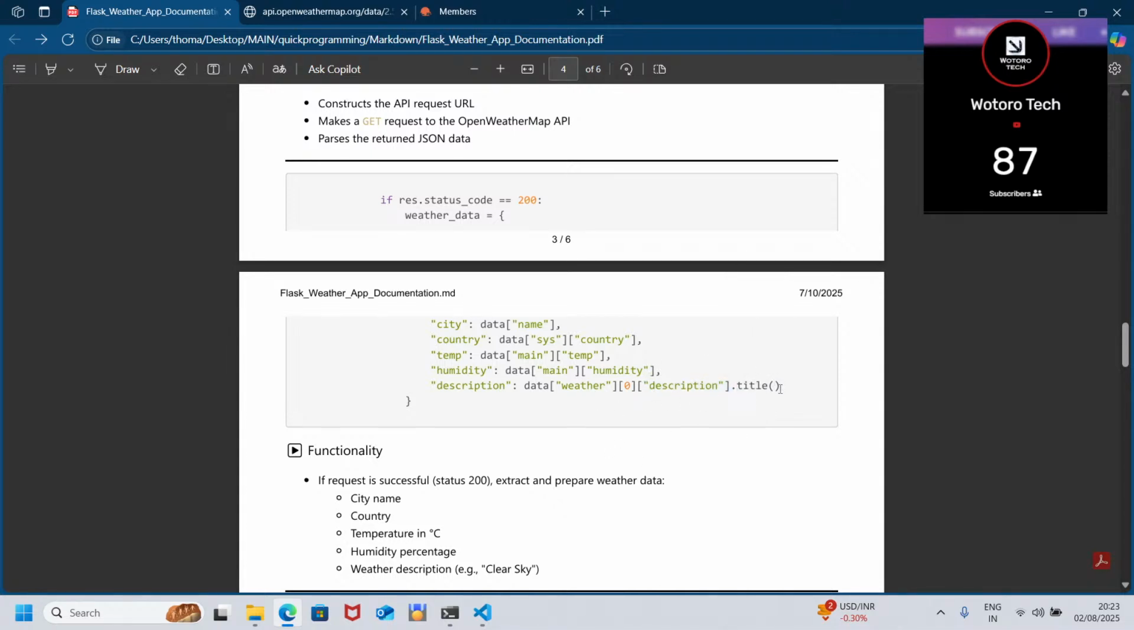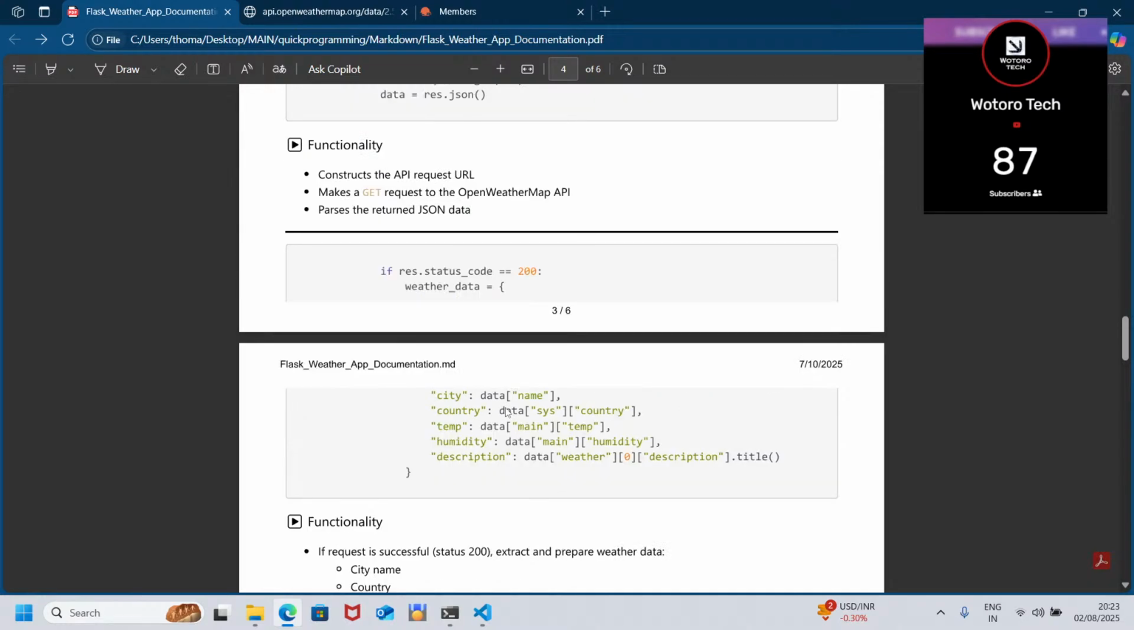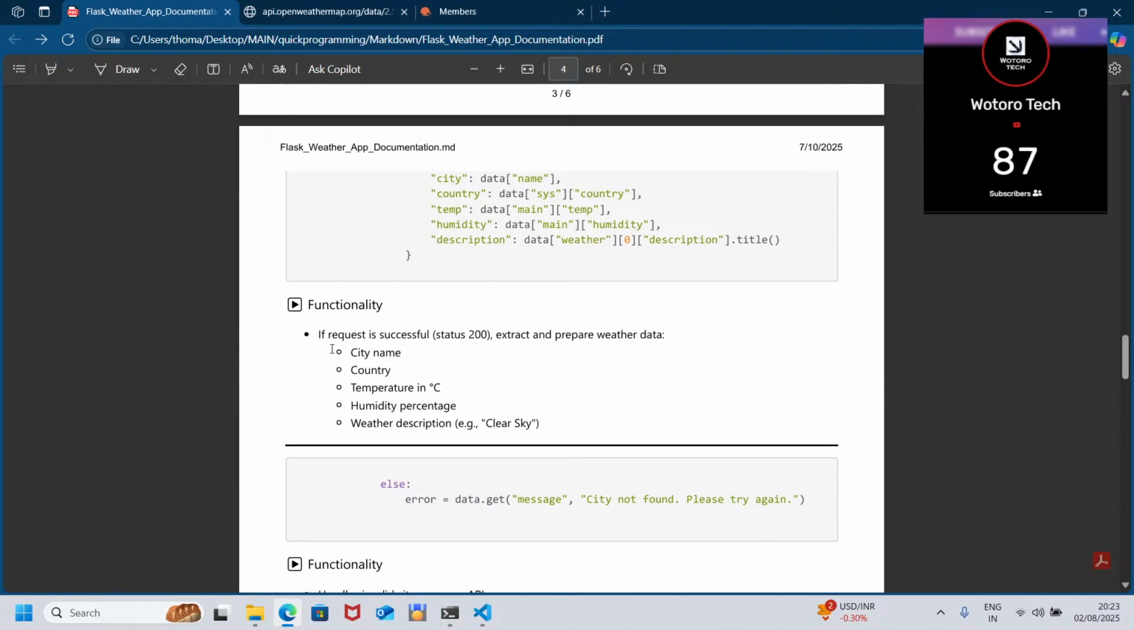Then now we put the dot. You see, another string method is this dot title. It capitalizes the first letter. So that is it. Now let's go to our code and implement that. Or we can see the functionality here. If the request is successful, 200, yes, we get this data. I think that is our explanation.